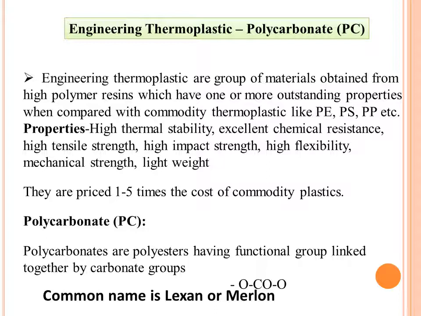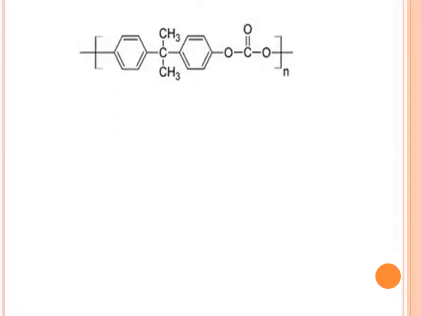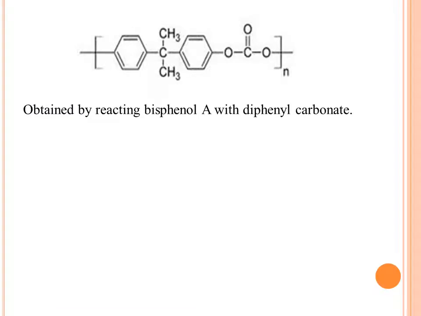What is polycarbonate? Polycarbonates are polyesters having functional groups linked together by a carbonate group. So two functional groups, and these are joined by one carbonyl group. That is nothing but polycarbonate, PC. Common names of that are Lexan and Merlon. This is the structure of polycarbonate. It is formed by two monomers. Which are these two monomers? Bisphenol A with diphenyl carbonate.